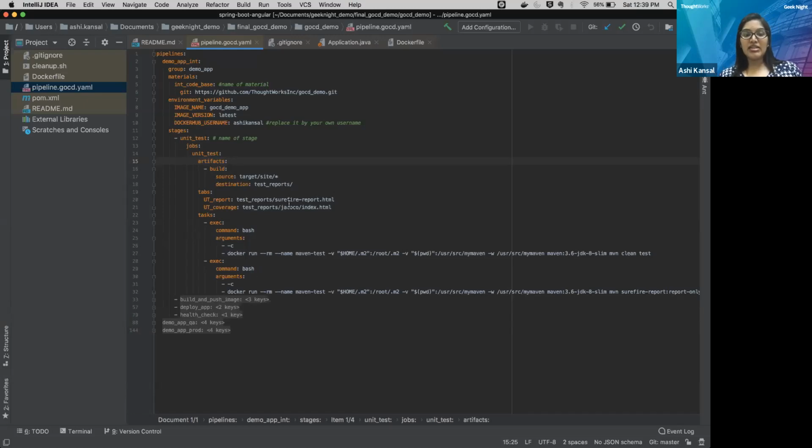So I can show you this task. You can see here I have told source and destination. In source, I'm specifying where to take these reports from. The reports are present in the target site folder. So whatever reports are present over here, they will come inside this folder. And then I am saying display it as a tab. So I am using a tab with the name UT report. This tab will display this report, surefire report.html, and I am having one more report, which is UT coverage. It will display the coverage of my unit test.